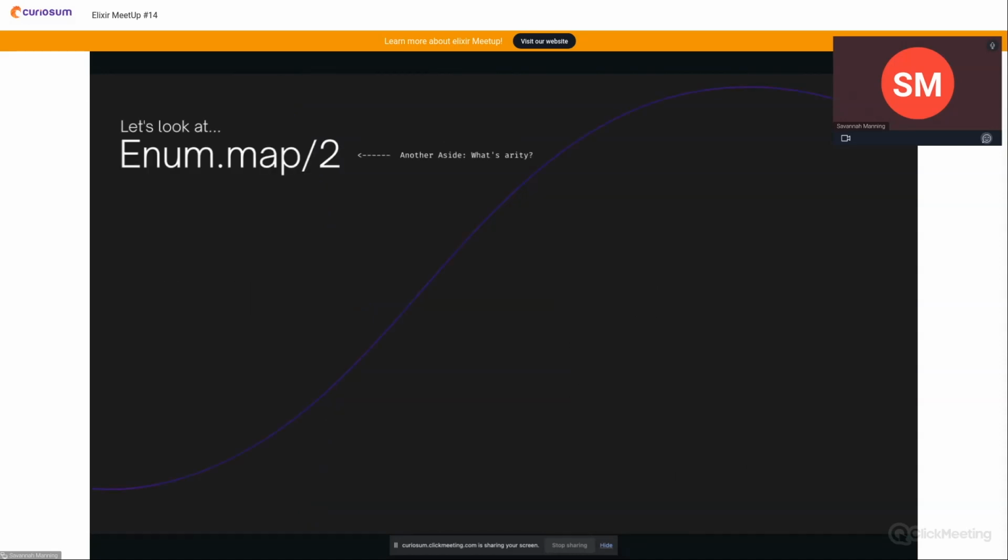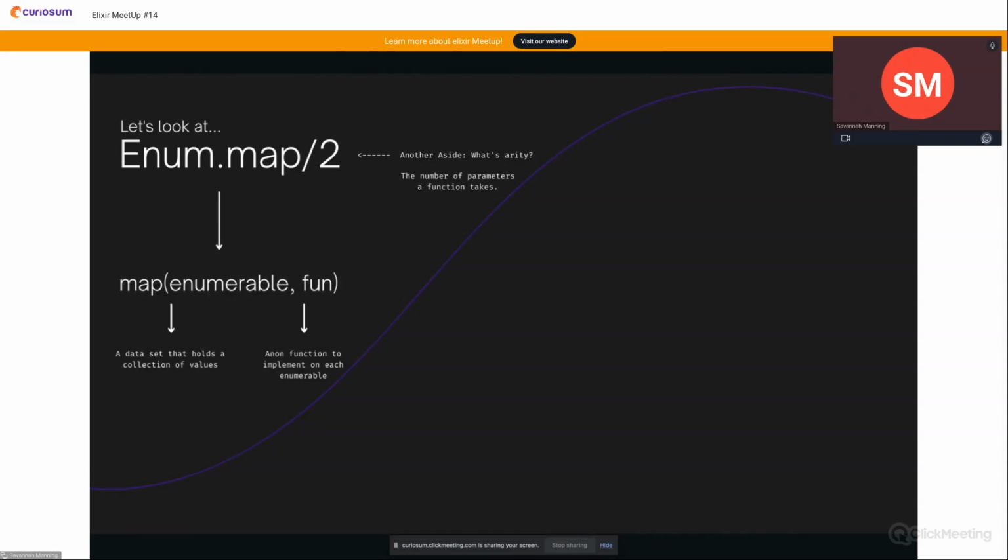We're going to look at Enum.map, and a quick aside. So it's Enum.map/2. This is called the arity. The arity is just the number of parameters a function takes. So you can define the same name function, but you can define it with different parameters. So it has a different arity and thus makes it a different function. So map takes an enumerable first and then a function. The enumerable is going to be a data set that holds a collection of values, and the function is going to be an anonymous function to implement on each element.